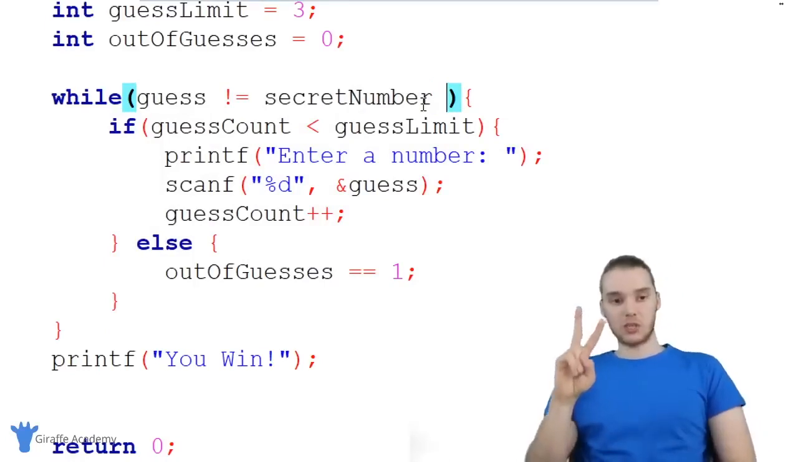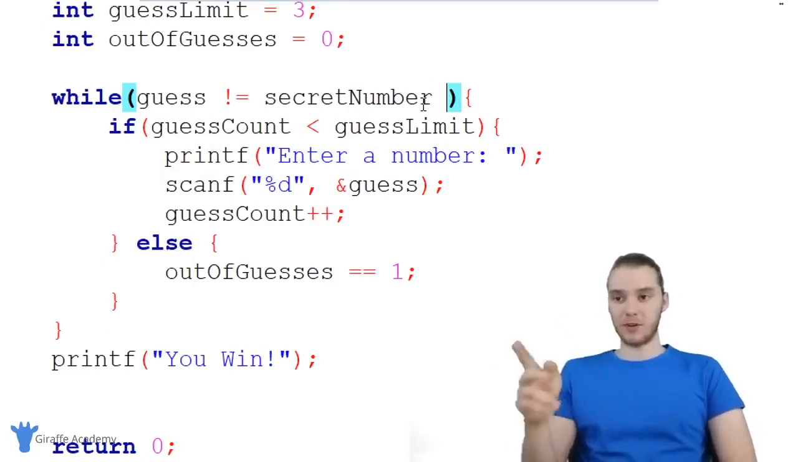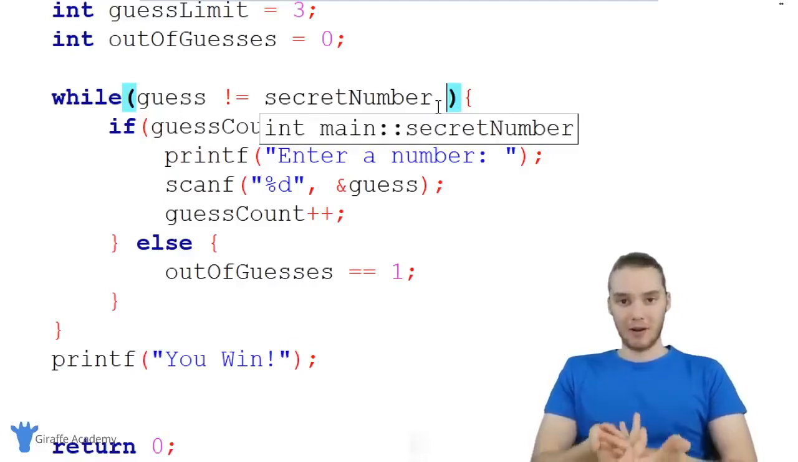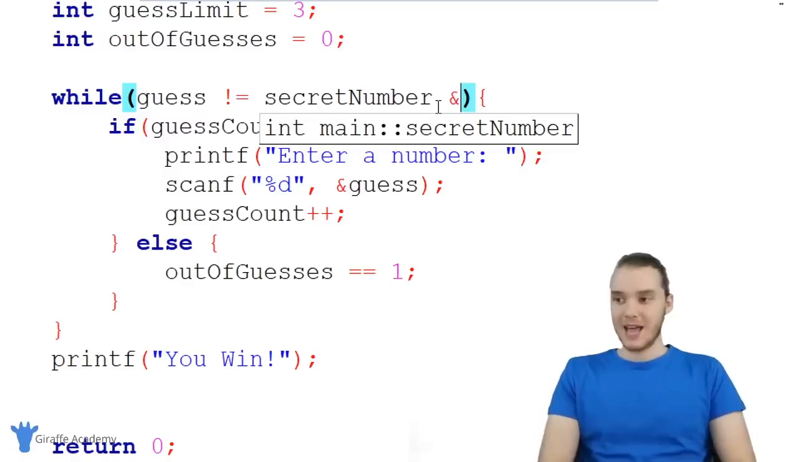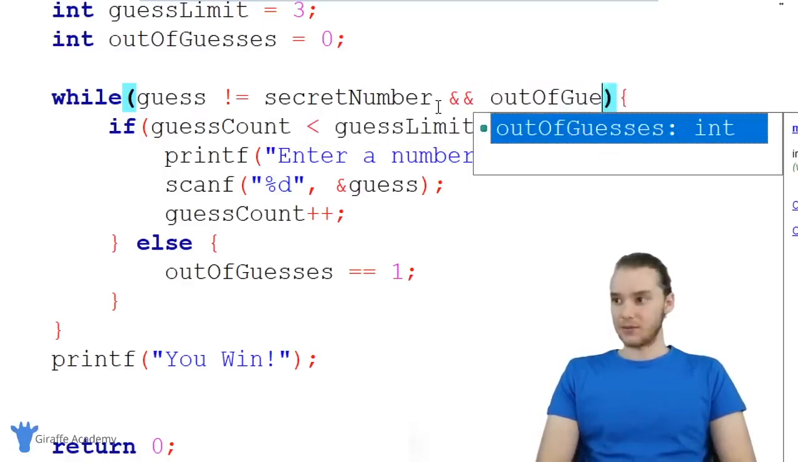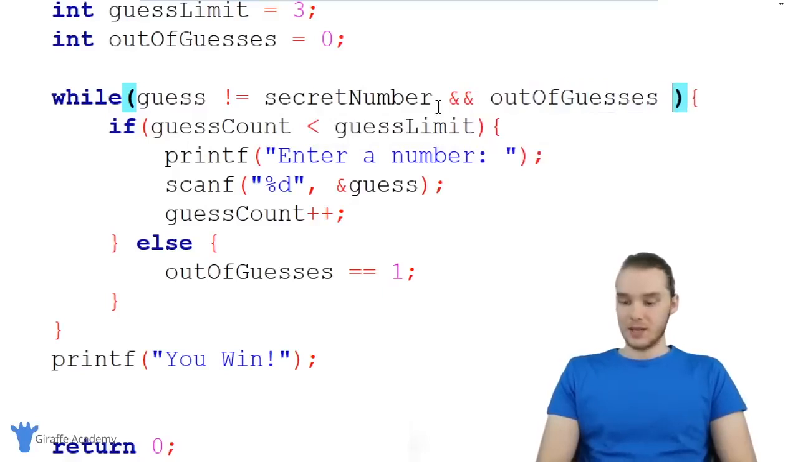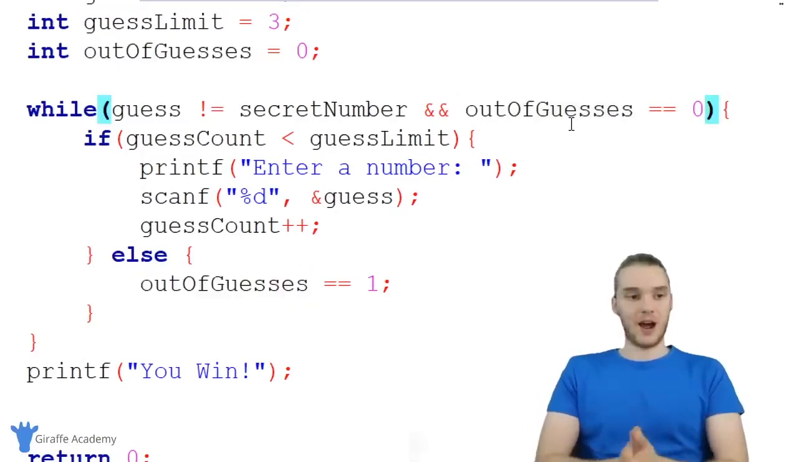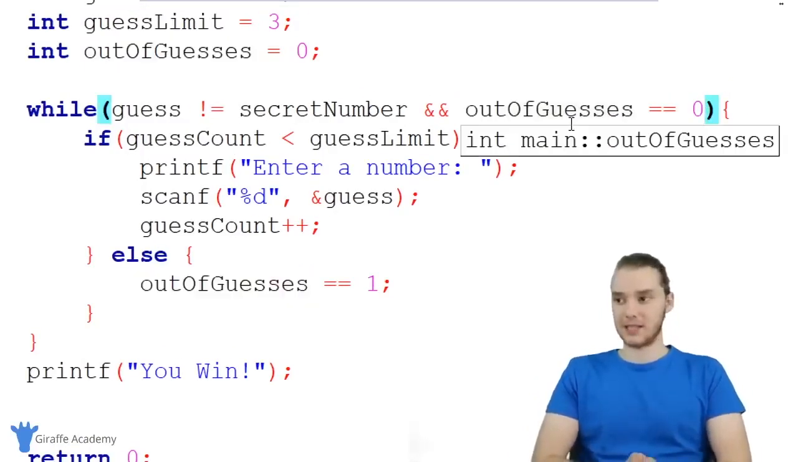But there's actually 2 situations where we want to break out of the loop. The first is when they've guessed the number correctly, right? Then we want to come down here and print out you win. But we also want to break out of the loop when they've run out of guesses. So I want to check to see whether or not they're out of guesses. So I'm going to say guess is not equal to secret number and out of guesses is equal to 0. So as long as out of guesses is equal to 0, that means that they're not out of guesses and they still have some guesses left.